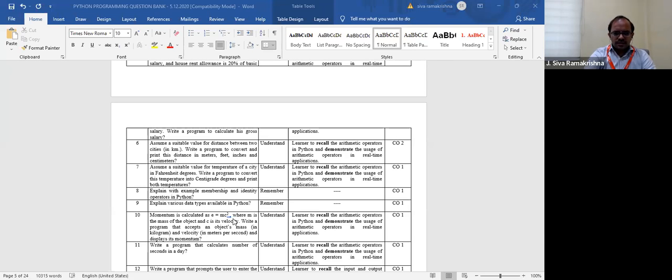Okay, so let us move to the next problem, next question. Write a program that calculates number of seconds in a day. So what is this, a tricky question now?